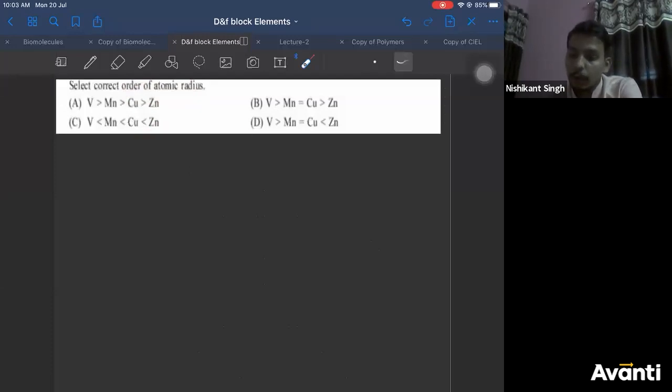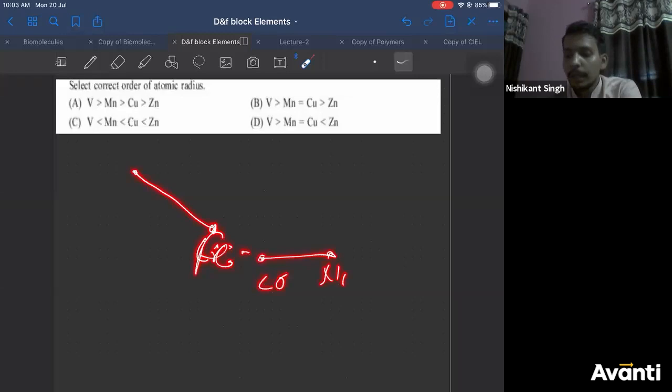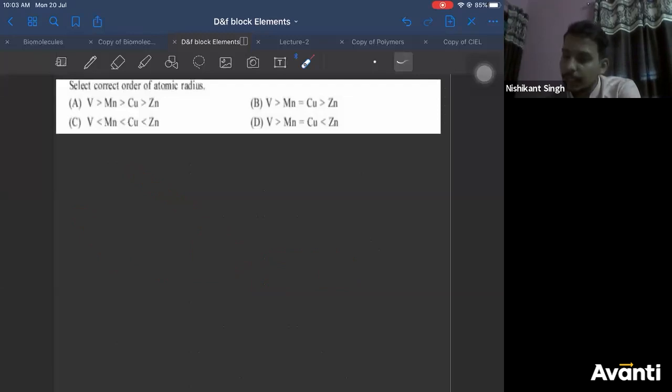Now left to right, you observe the size decreases uniformly till chromium, or you can say till iron, to be honest. After that it becomes constant between cobalt and nickel, right? Initially till chromium decreases more, then decreases less, right? So you can say vanadium is greater than manganese. So vanadium cannot be less than manganese.